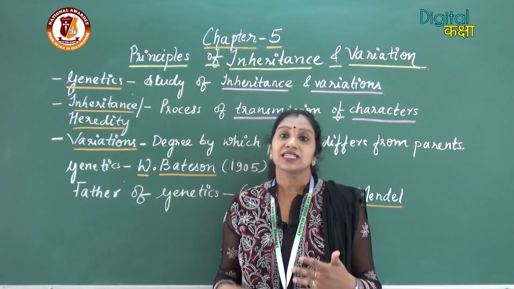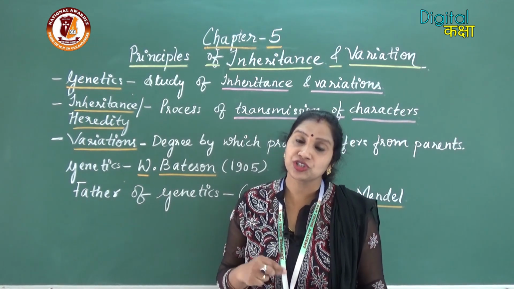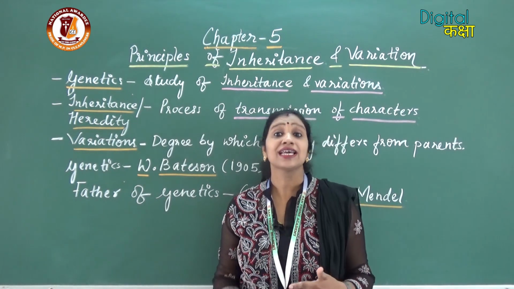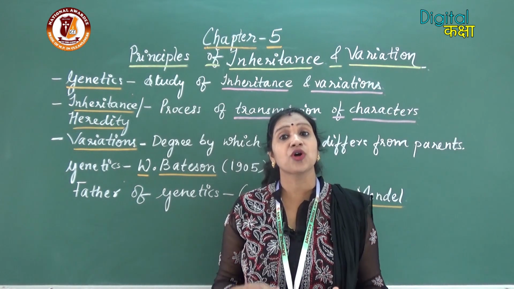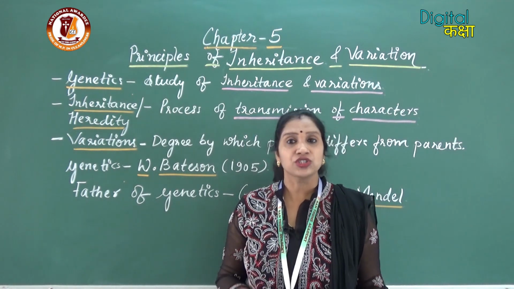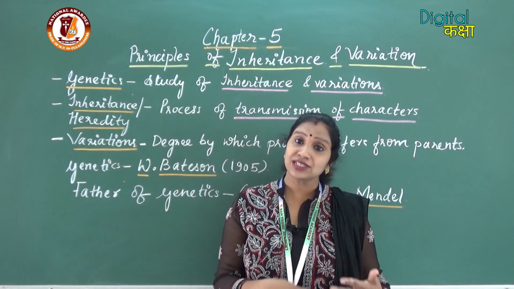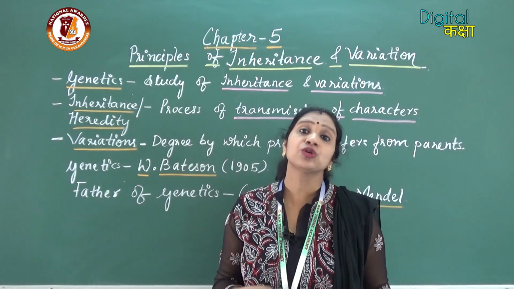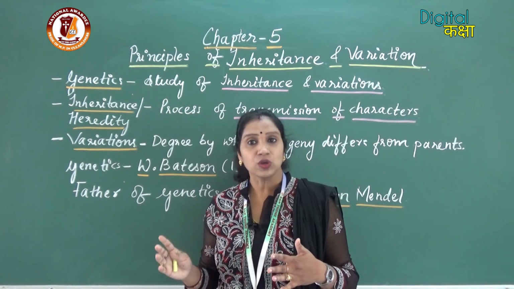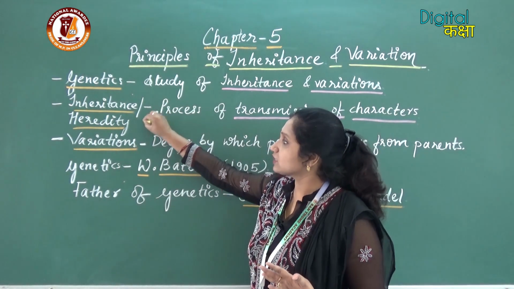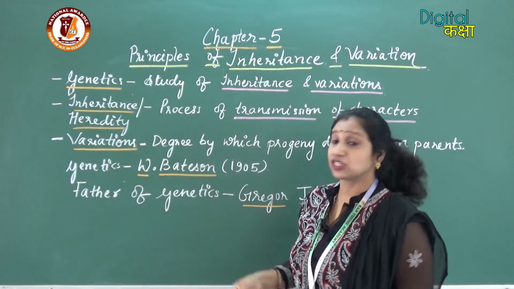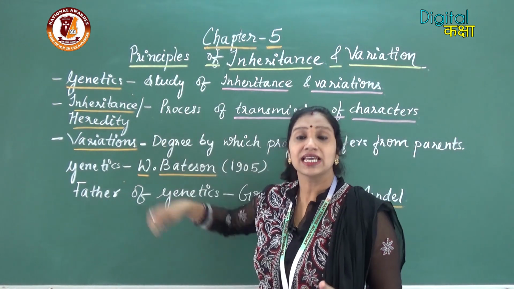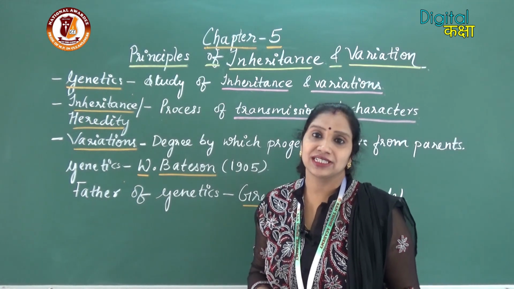Other than that, some environmental factors also contribute to the variations. Other than that, one very important factor is mutations, which also contribute to the variations. So variations may result from recombination, from environmental factors, and due to mutations also. So this was about inheritance or heredity and variations. The science dealing with the study of inheritance and variations is termed genetics.